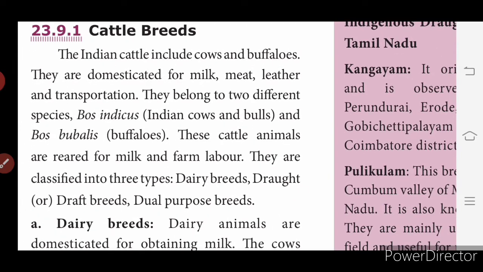So the Indian cattle include cow and buffalo. These are domesticated for milk, meat, leather and transportation. They belong to two different species: Bos indicus, that is Indian cows and bulls, and Bos bubalis, that is buffaloes. These cattle animals are reared for milk and farm labor. They are classified into three types: dairy breeds, draft breeds and dual purpose breeds.